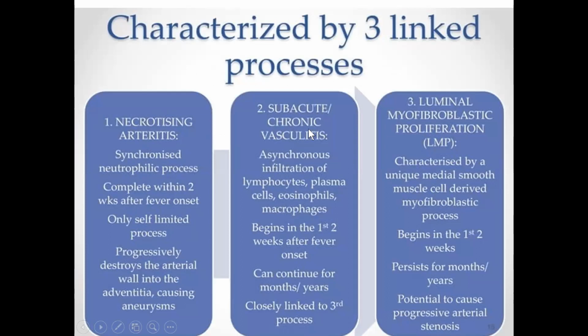Second mechanism is subacute or chronic vasculitis, which is due to infiltration of lymphocytes. Necrotizing arteritis is due to neutrophils, whereas here it is due to lymphocytes, plasma cells, and eosinophils. It begins after 2 weeks of fever onset and can continue for months to years. And the third one is luminal myofibroblastic proliferation, LMP. Here it is due to a unique medial smooth muscle cell-derived myofibroblastic process. This also starts only after the 2 weeks.